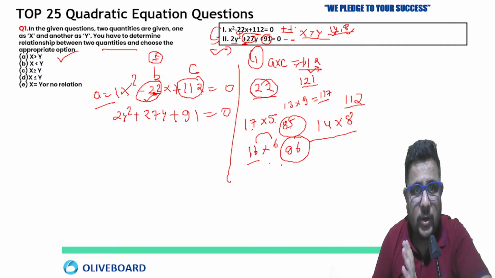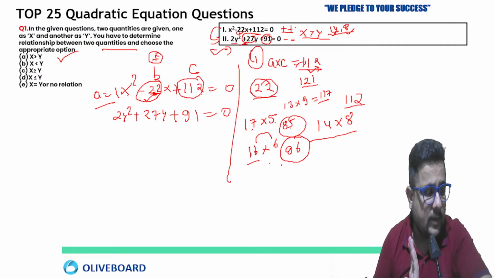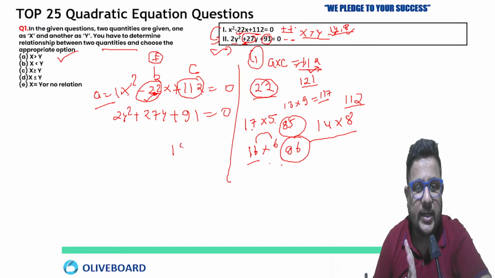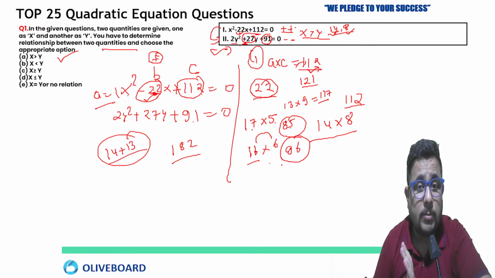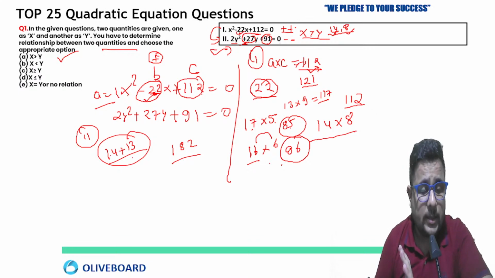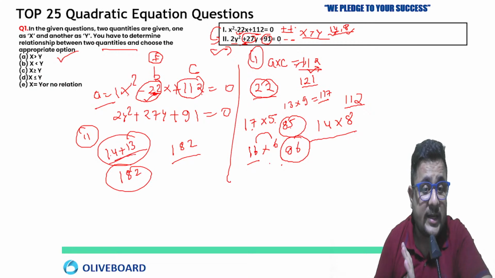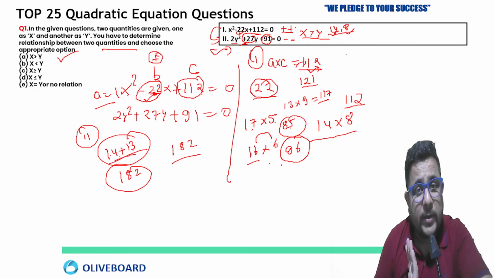If we look at the second equation, 2y square plus 27y plus 91 equals to 0. So 2y square, 2 into 91, 182. Now just break this 27 into two parts. So 14 plus 13, 27, right? We are just talking about the second equation. 14 multiply 13, how much will you get? You will get 182. By multiplication 182, by addition 14 plus 13, 27.